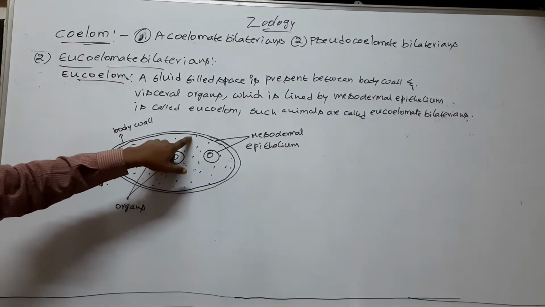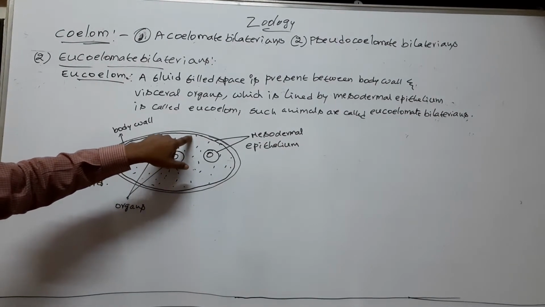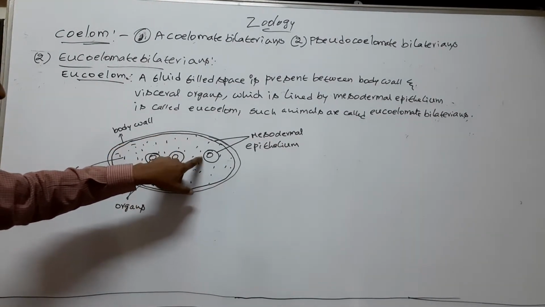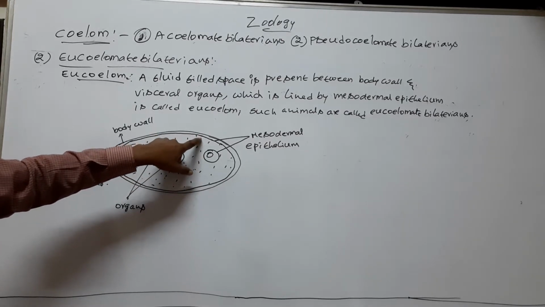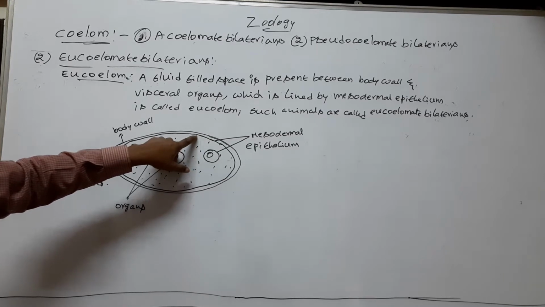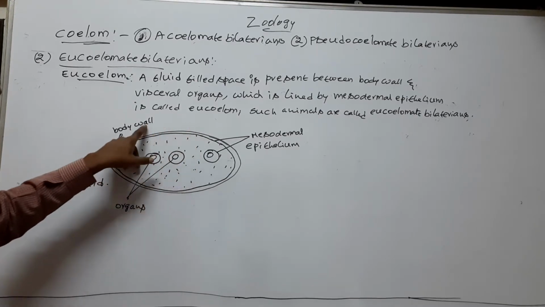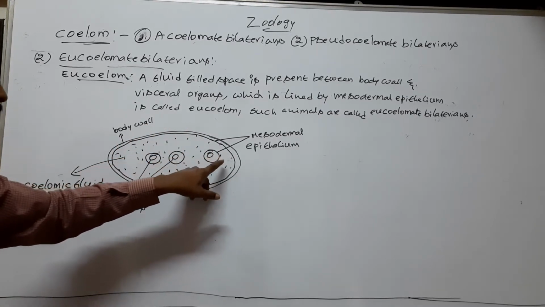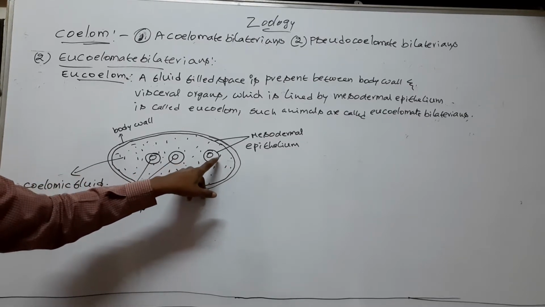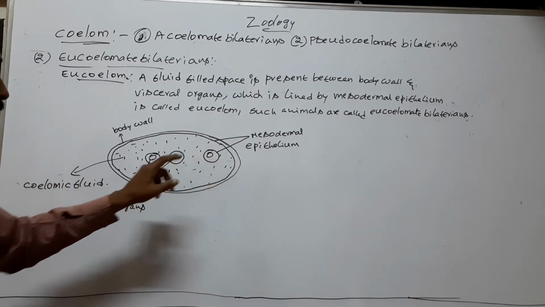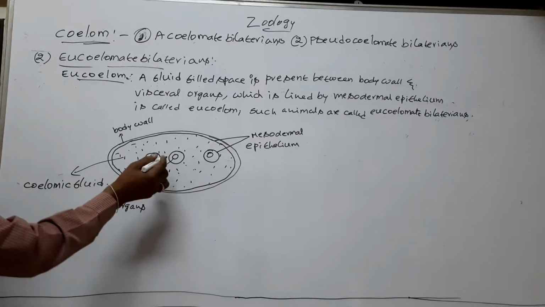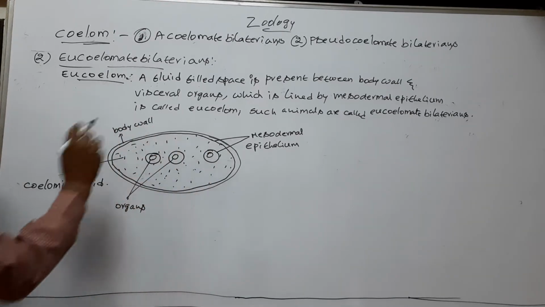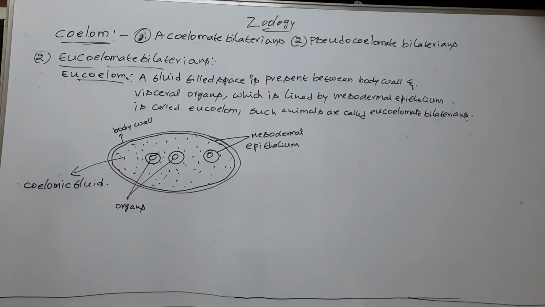This is outer mesodermal epithelium. This is inner mesodermal epithelium. The outer mesodermal epithelium is arranged under the body wall, and inner mesodermal epithelium arranged around the visceral organs.